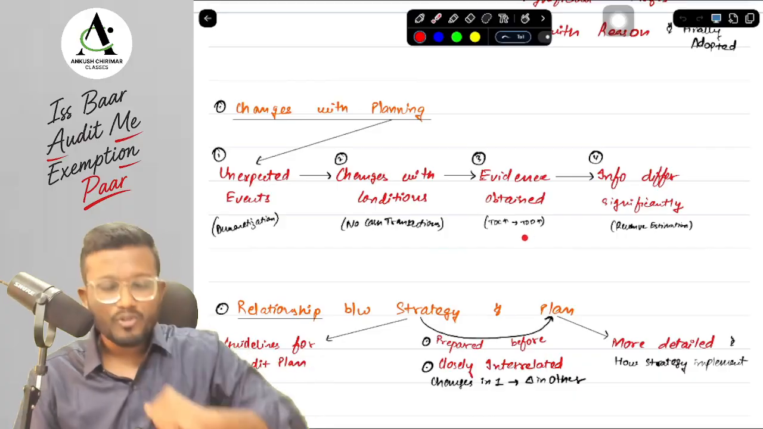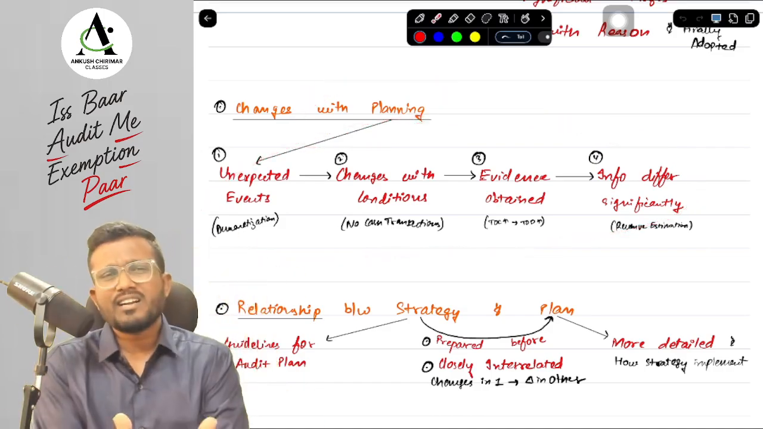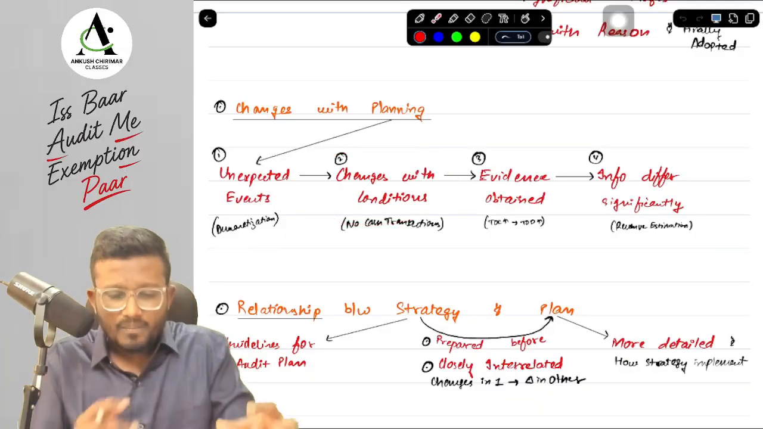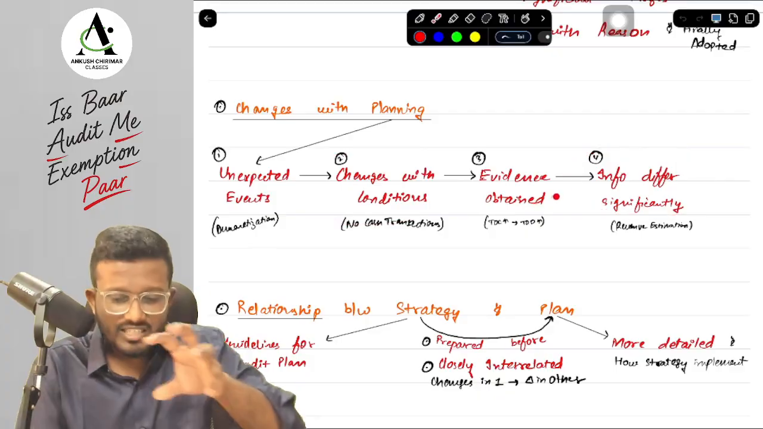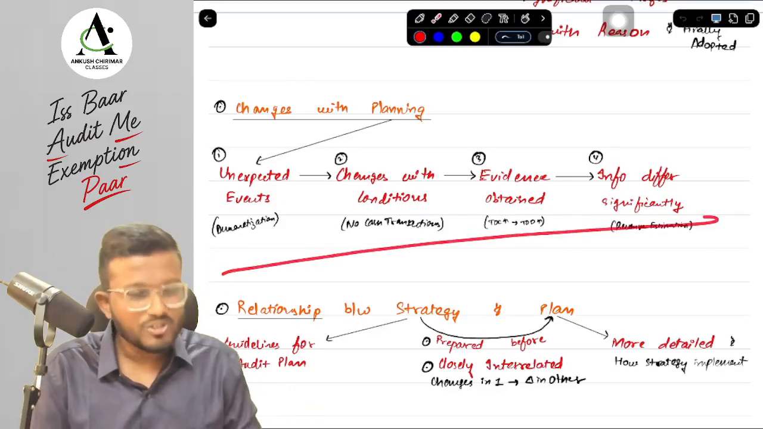Okay, yes sir. What are the 4 reasons? How will you remember that? First of all, why do we need to change planning? Because of an unexpected event. Because of an unexpected event, there were changes in the conditions, and the evidence obtained differed significantly from the previous evidence, because of which I will have to change my planning.